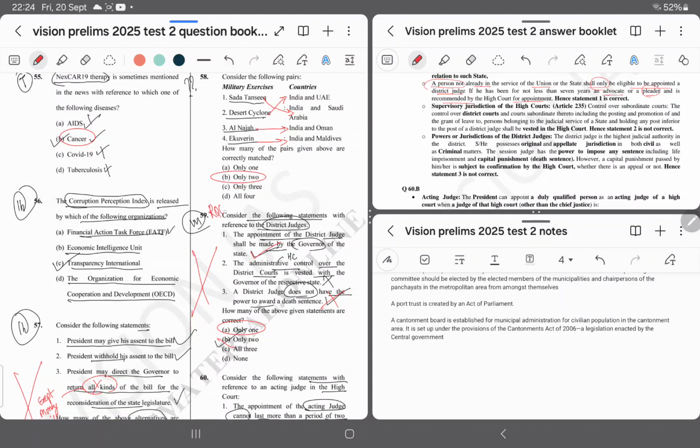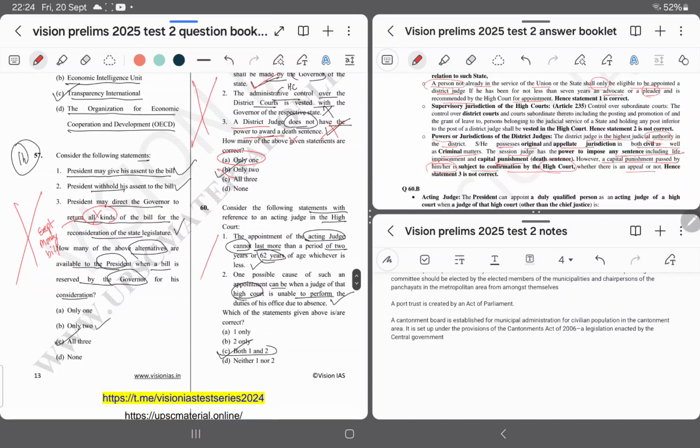Again, I have made the same mistake. I have not read the question correctly, because district judge does have the power to award death sentence. Under the jurisdiction of High Court, district judge is the highest judicial authority in the district. He possesses original and appellate jurisdiction in both civil as well as criminal matters. The session judge has the power to impose any sentence, including life imprisonment and capital punishment. However, a capital punishment passed by him or her is subject to confirmation by the High Court, whether there is an appeal or not.